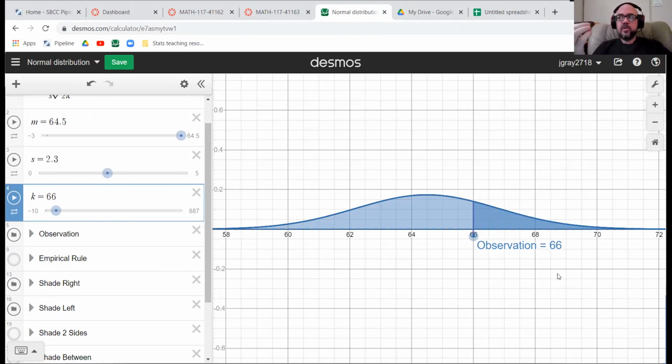Like you have to do this subtraction yourself. It won't do it for you automatically. And as far as I know, it doesn't have an option to put in left edge, right edge. The only thing you can do is put in that number and then it'll give you the area to the left, even if that's not what you wanted. So that's what I meant by your calculator is better than the computer in this regard. It's better than Sheets or Excel. Excel does exactly the same thing, by the way.